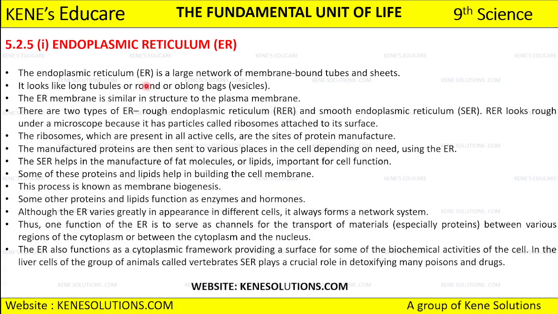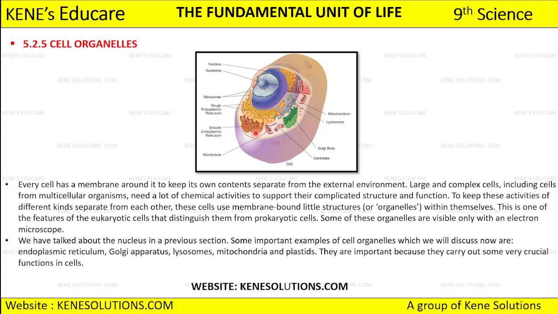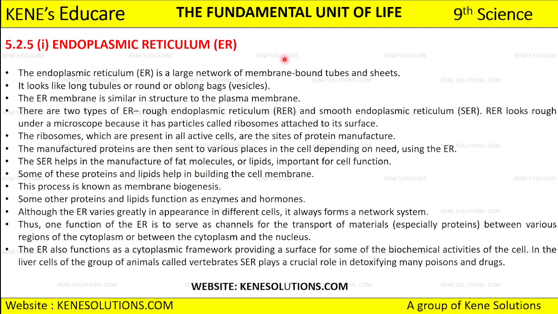So the endoplasmic reticulum, that is ER, is a large network of membrane bound tubes and sheets. What is ER? It is a large network of membrane bound tubes and sheets. Can you see? Those look like tubes as well, right? And this ER looks like long tubules or round or oblong bags, which are also called vesicles.